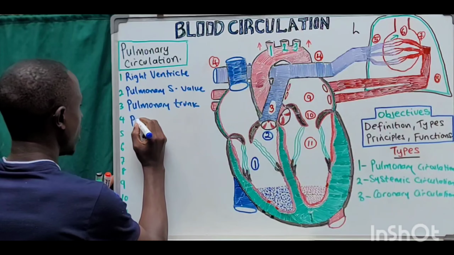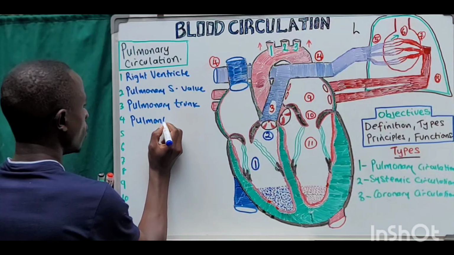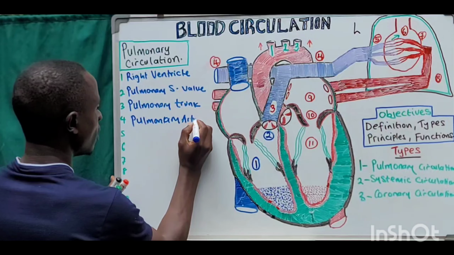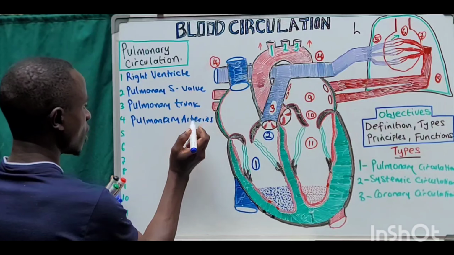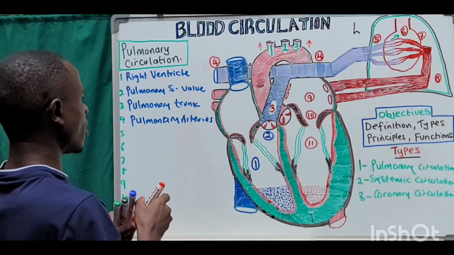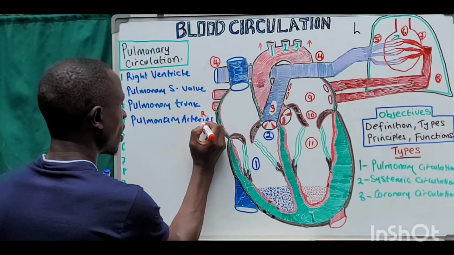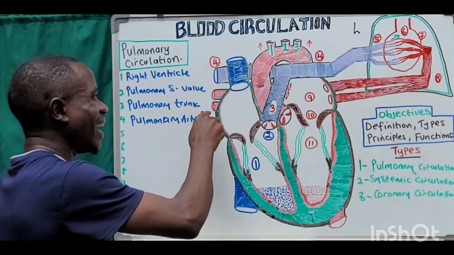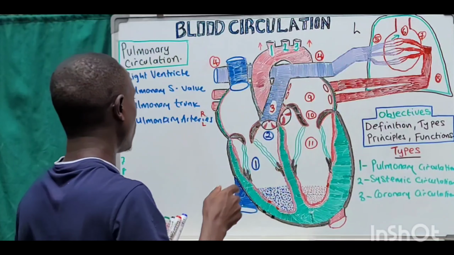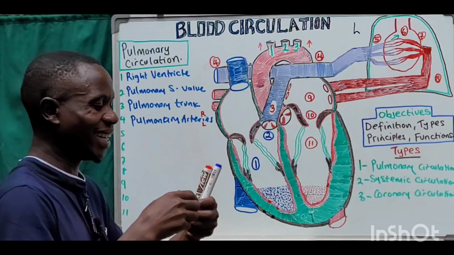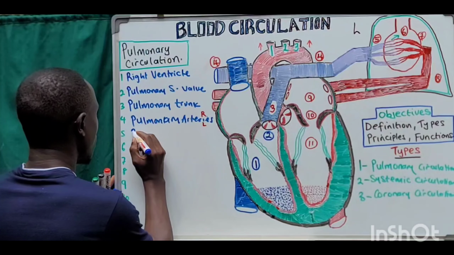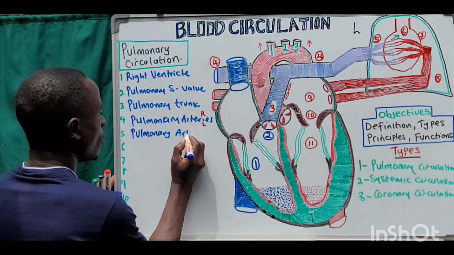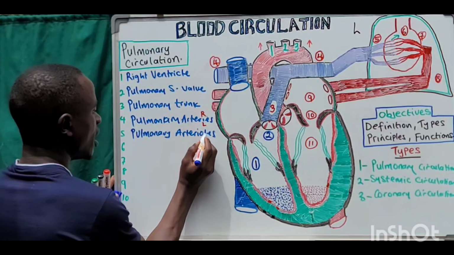So now you're going to have the pulmonary arteries, the right and also the left. And then from the pulmonary arteries, we have step number 5, which is the pulmonary arterioles.